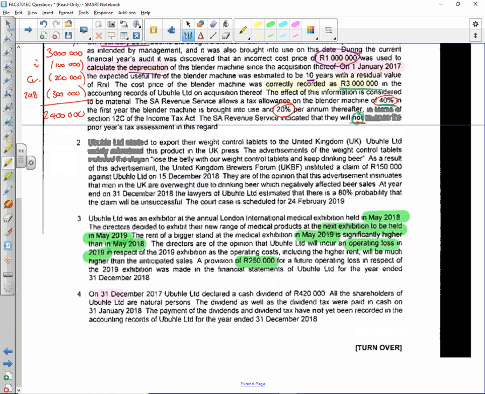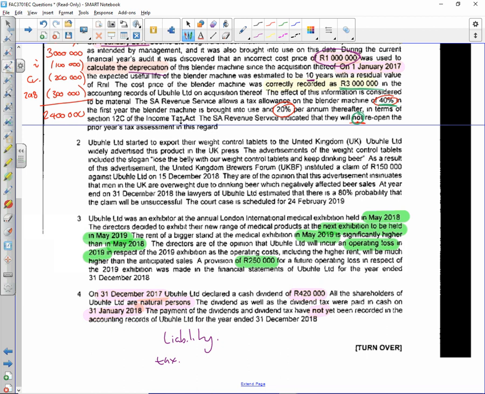On the 31st of December 2017, Ubukhle declared a cash dividend of 420,000. All the shareholders of Ubukhle are natural persons. The dividend as well as the dividend tax were paid in cash on the 31st of Jan 18. The payment of the dividend and the dividend tax has not yet been recorded in the accounting records. So basically what I have is a liability and also a tax liability. So I owe my shareholders money, but some of that needs to be withheld from them and paid to SARS.